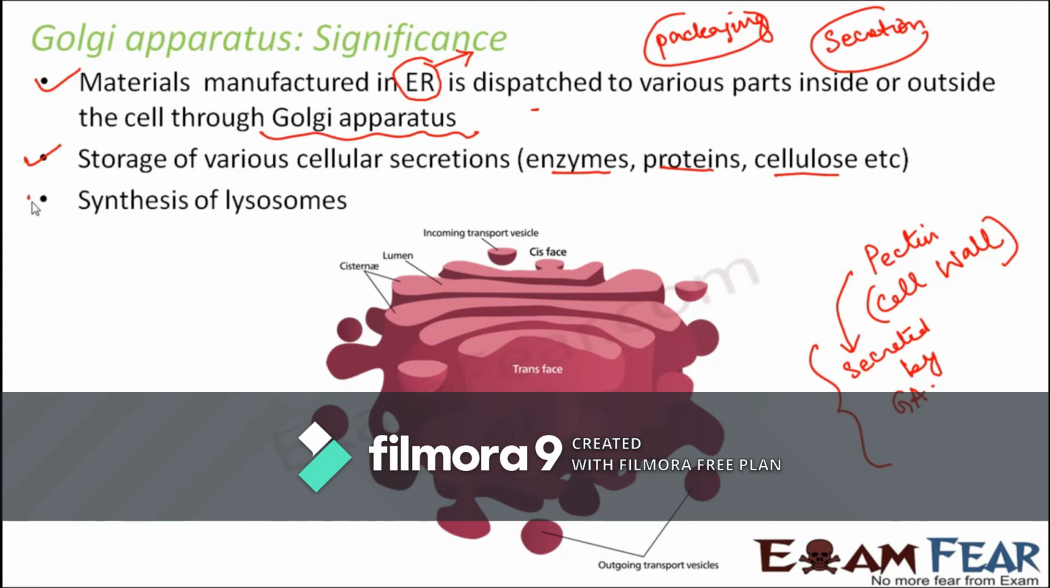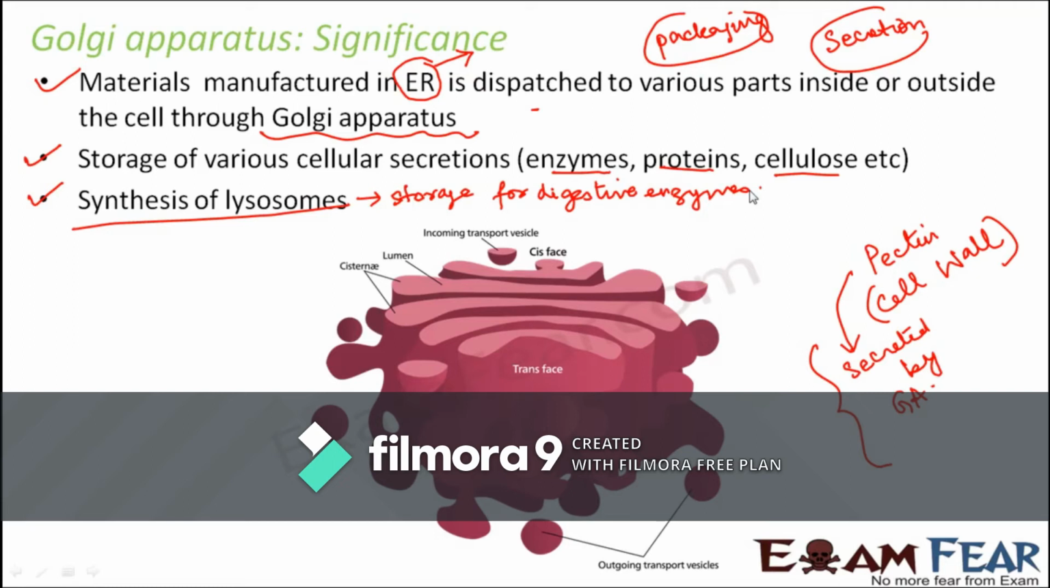It also helps in synthesis of lysosomes. Now you might ask, what are lysosomes? These lysosomes act as storage vesicles for digestive enzymes. Digestive enzymes are extremely important, right? Because the process of digestion is very, very important. These are small single membrane bound spherical shaped vesicles. They will help in storing the digestive enzymes.